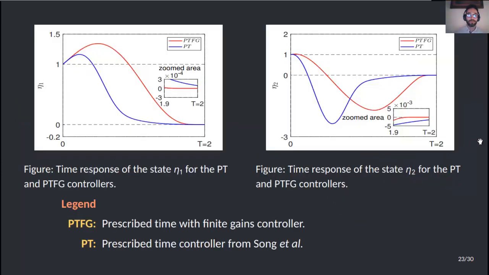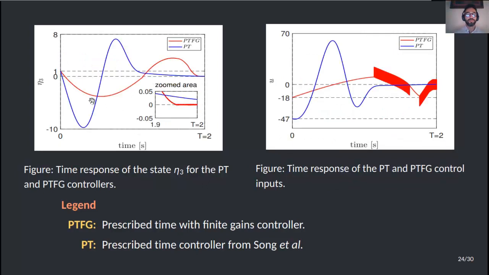In the first comparison, we compare with the prescribed time controller from Zhou et al. Its acronym is PT. Our proposal is defined as PTFG, prescribed time with finite gains control algorithm. In this slide, we show the states eta 1, eta 2, and we can see how trajectories are steered to the origin in our case, while in the case of the prescribed time controller, trajectories converge only to a neighborhood of the origin.